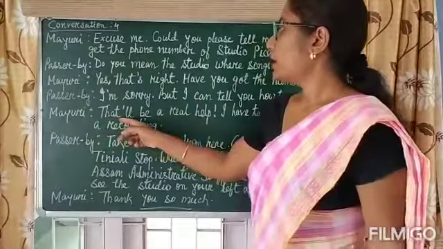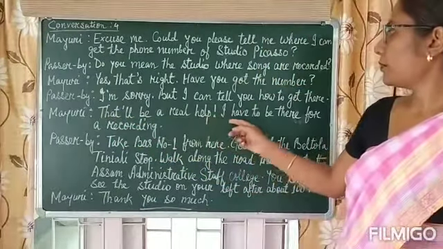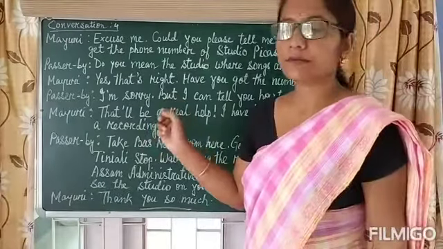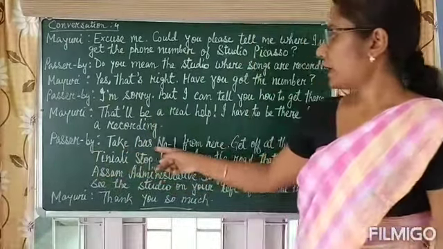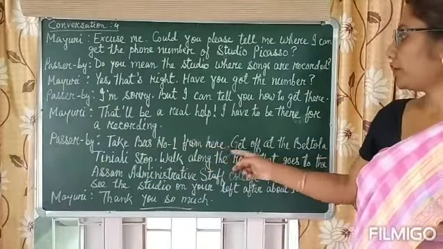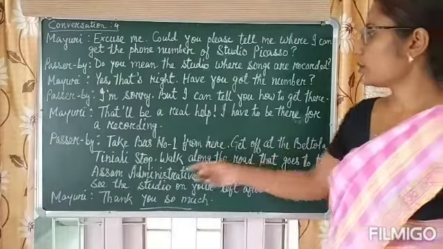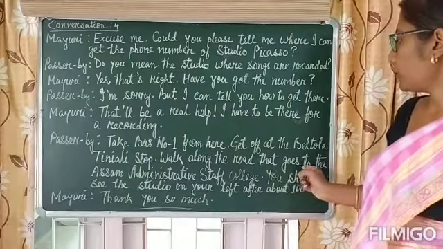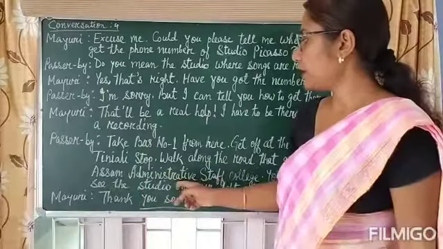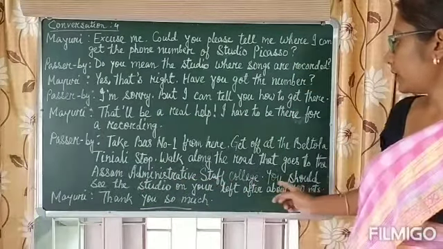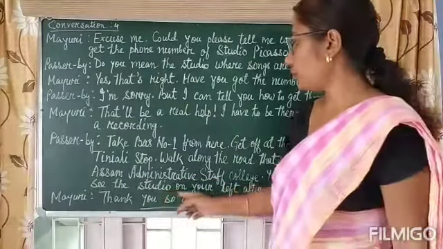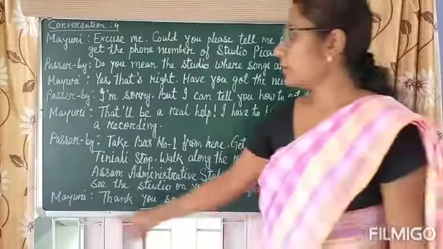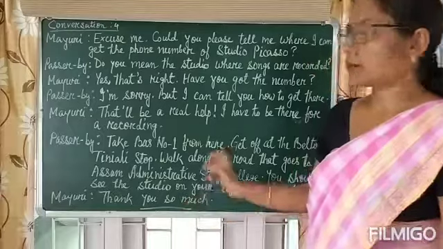Mayuri: That will be a real help. I have to be there for a recording. Passerby: Take bus number 1 from here, get off at Beltola Tiniali stop, walk along the road that goes to the Assam Administrative Staff College. You should see the studio on your left after about 100 meters. Mayuri: Thank you so much.